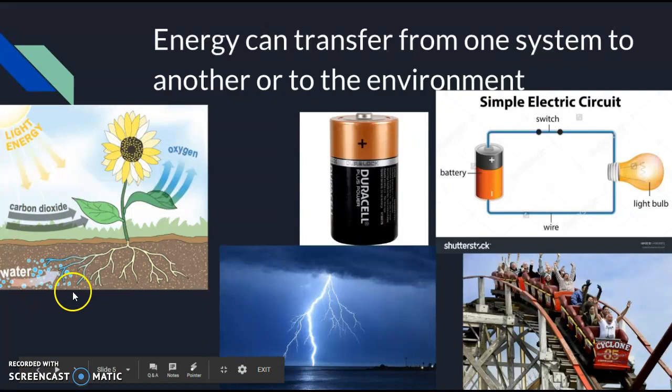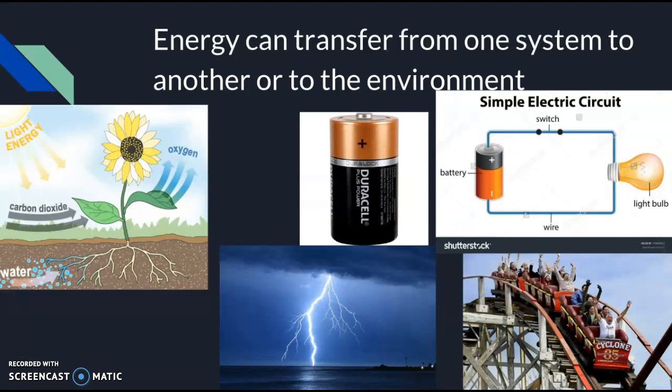Everything in our environment runs off of solar energy, runs from the sun. Ultimately, that is the energy we rely on. So in this case, we're showing photosynthesis. That sun produces light energy. That light energy is taken in by a plant. That plant turns it into chemical energy when it makes sugars. Lightning is an example of energy, natural electrical energy.